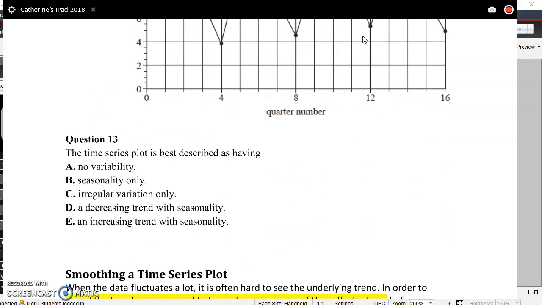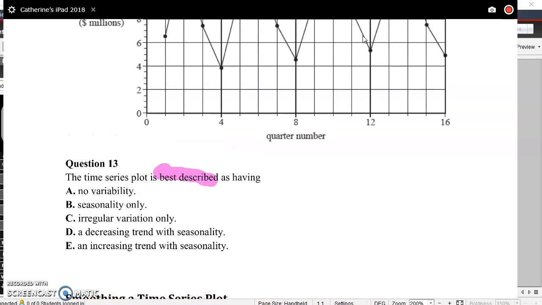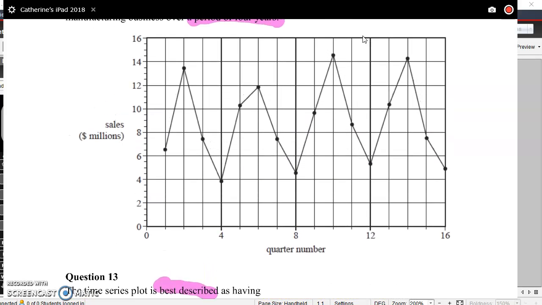So the time series plot is best described as having... So we've got to go through all of these options and see, do they describe what's going on? So let's have a bit of a look what's going on. So we're seeing here that it goes up from quarter 1 to quarter 2, then down quarter 2 to quarter 3, down again to quarter 4. From quarter 4 in year 1 to quarter 1 in year 2, it goes up.